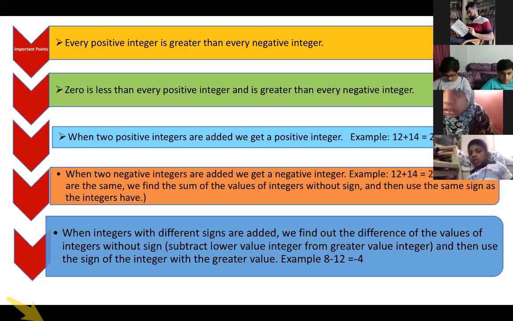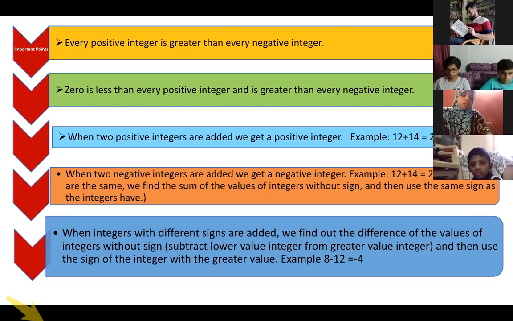Minus 20 and minus 45, which number is greater? Minus 20, because minus 20 is on the right hand side of minus 45. So whichever number is on the right hand side will always be greater than the number which is on the left hand side. 0 is always less than any positive integer and 0 is greater than every negative integer.